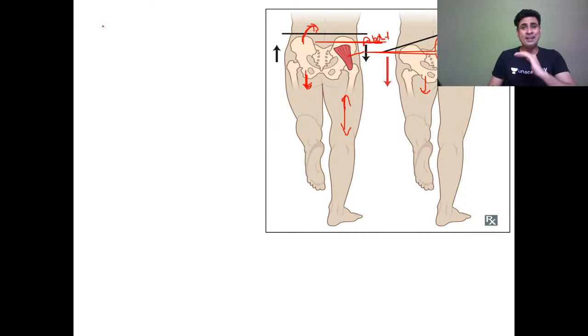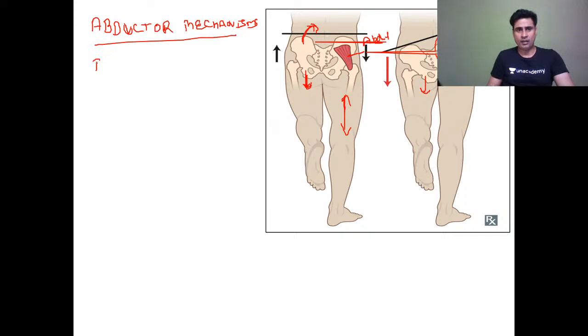Now what are there in all these abductor mechanisms? It is not only the muscles or nerve. What are the components? The fulcrum around which movement takes place is the hip joint.